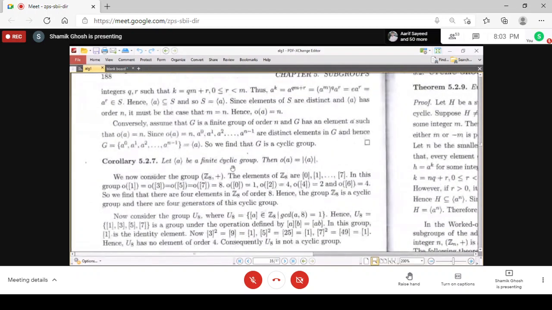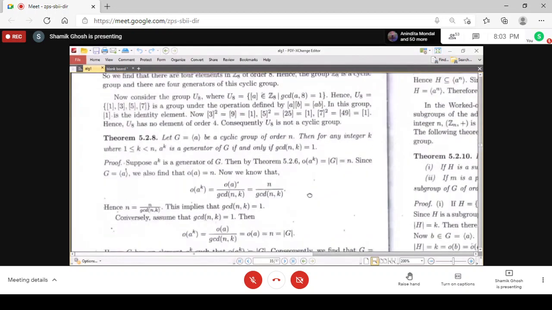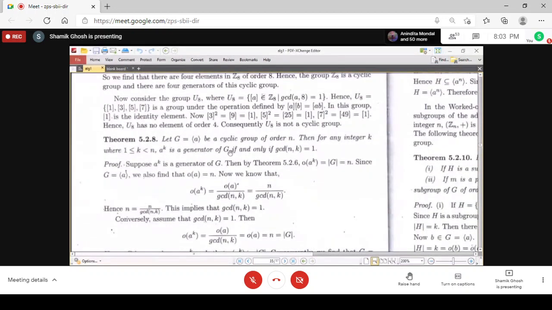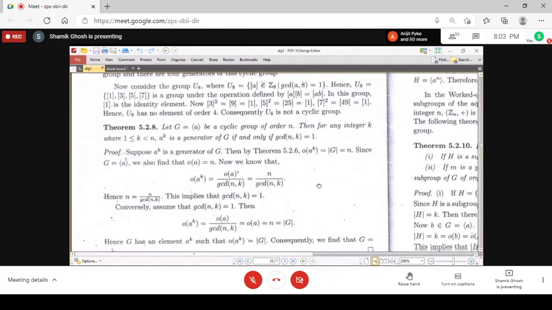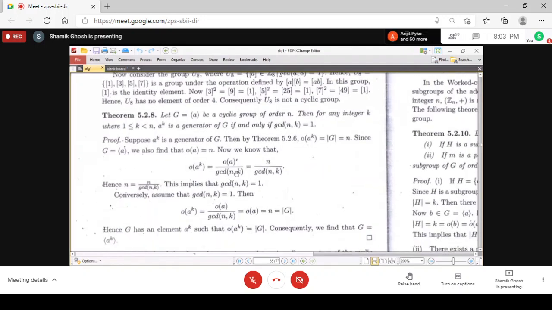So for every finite cyclic group, the order of A is the order of the cyclic subgroup generated by A. And we have discussed Z8, U8 and all these things. And then we have this result that A to the power K is a generator if and only if the GCD is 1.